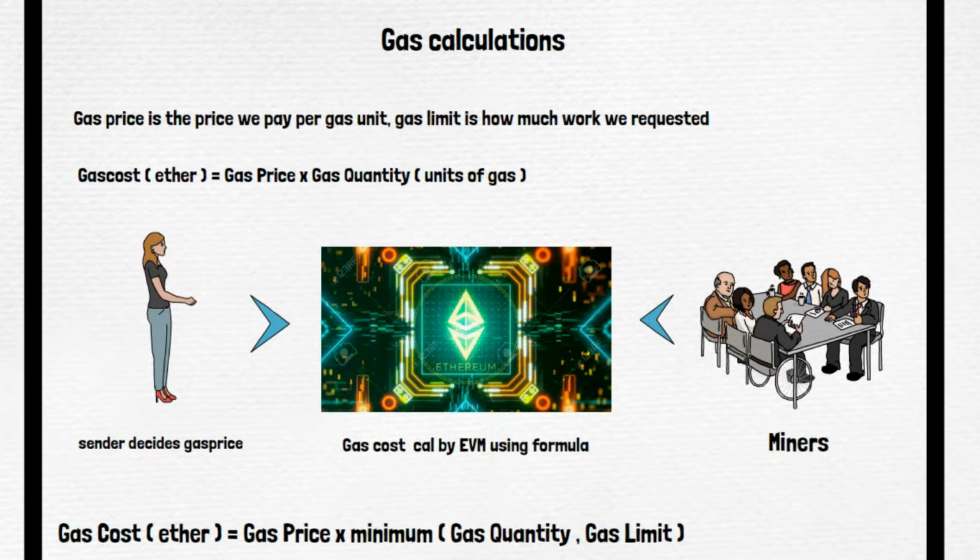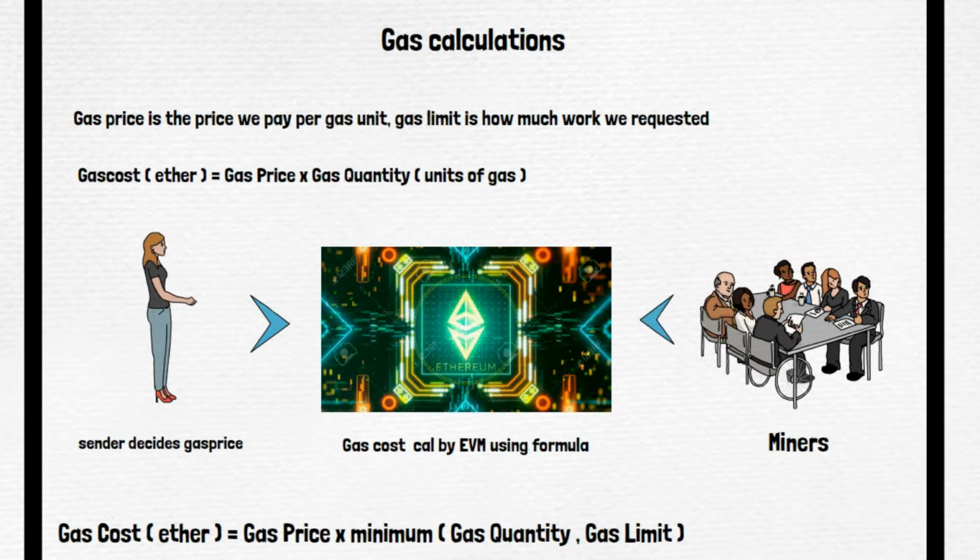Now in general, when we are setting the gas limit, we know that this much it is going to need, let's say 10, but I'm going to set 20 as my limit. So whenever I set such a thing, it is simply going to consume 10 units and it is going to return the remaining. But if because of some mistake it goes 20, 30, 40, 50, because you have set the gas limit to 20, you are safe. I hope now this is clear to you. That is gas quantity and gas limit.